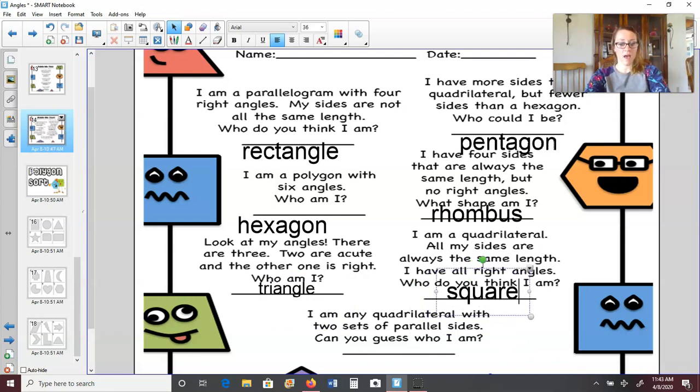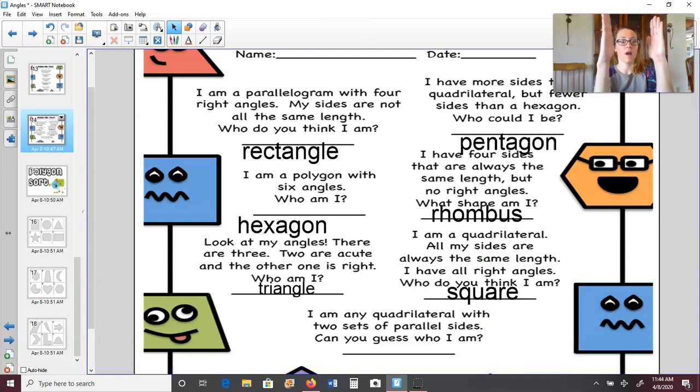And lastly, I am any quadrilateral with two sets of parallel sides. Can you guess who I am? Any quadrilateral that has two sets of parallel sides. That's why I said before, opposite sides are parallel, they will never cross or touch.